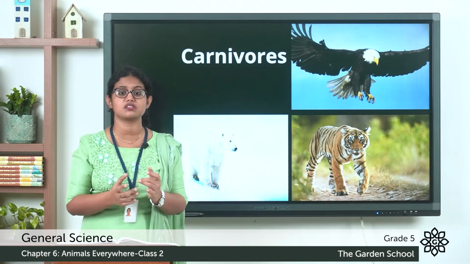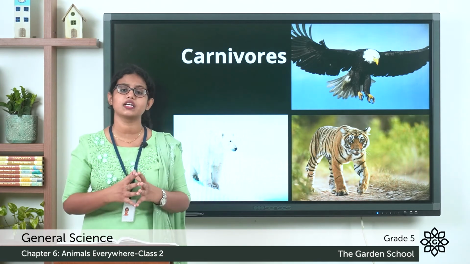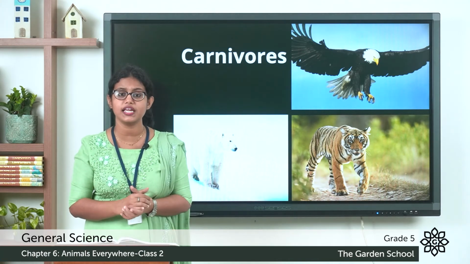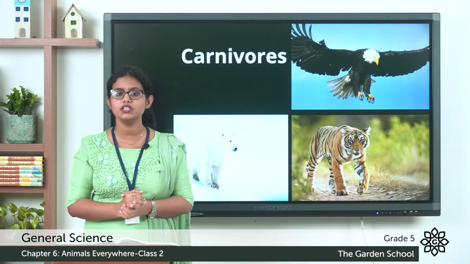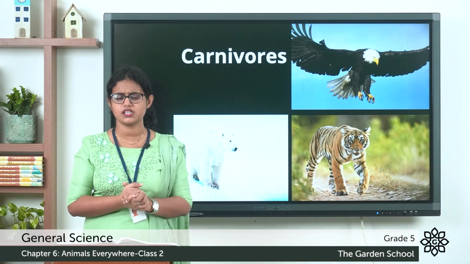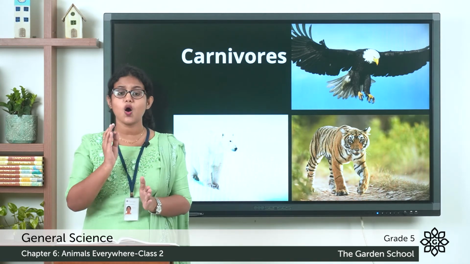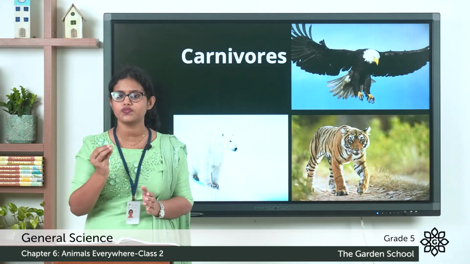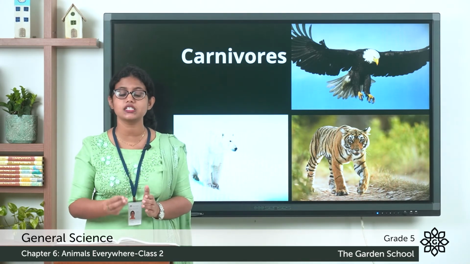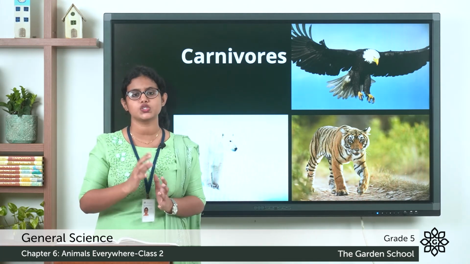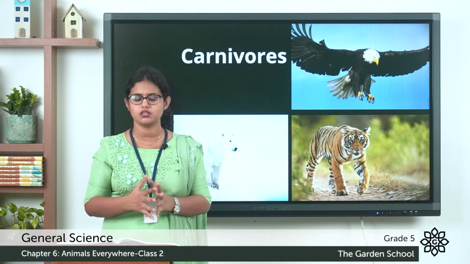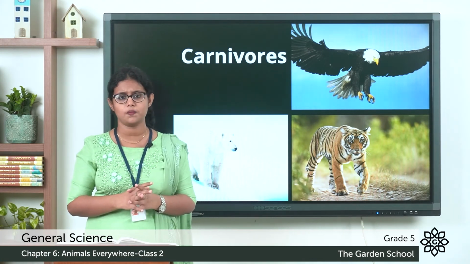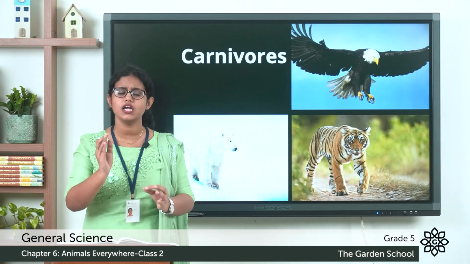Even birds such as the eagle and owl are carnivorous. They depend on other animals for their food. Or we can say they eat the flesh of other animals. What about snakes? Are they carnivorous? Yes, all kinds of snakes are carnivorous. They don't have the right kind of teeth to chew the food, so they swallow their food without chewing. Do you know what these snakes eat? They eat mice, frogs, birds, etc. So all kinds of snakes are carnivorous.